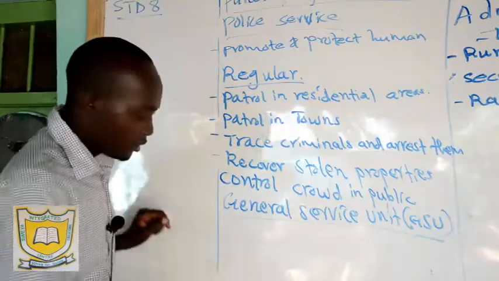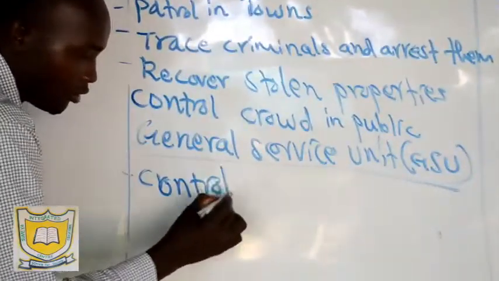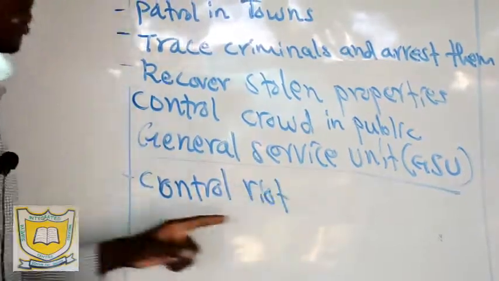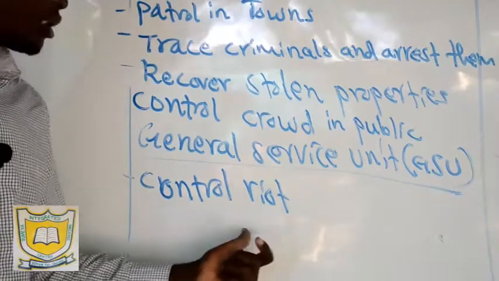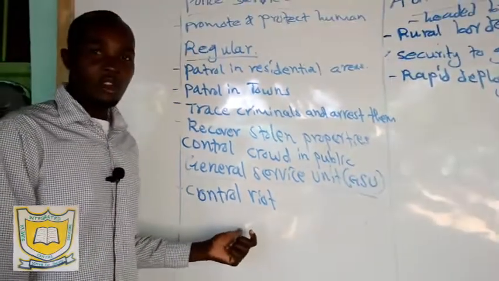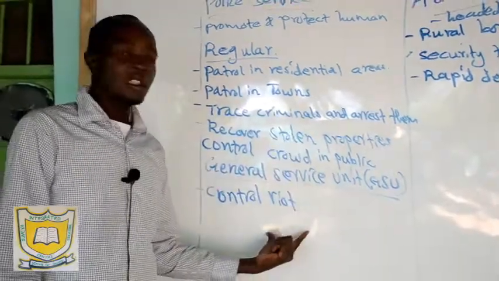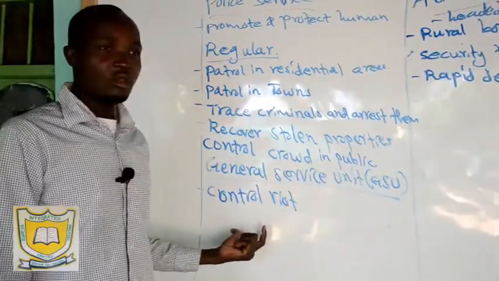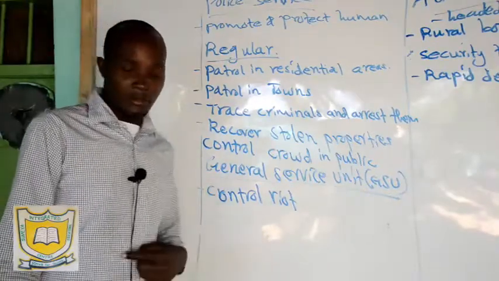And then, number one, they control riots. Riots is where we have war, people are fighting. In case of strikes in the universities, they will send these men. They normally have a very long stick and a shield. So whenever you throw stones, they defend themselves with the shield. And when they find you, then you will have to know how to respect the law. That's the General Service Unit.